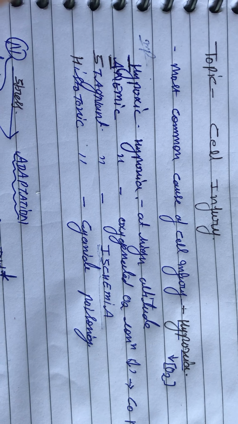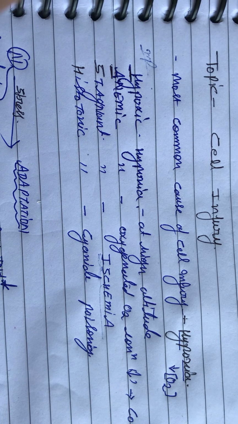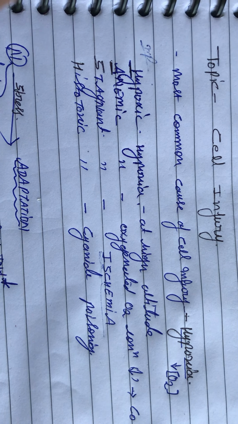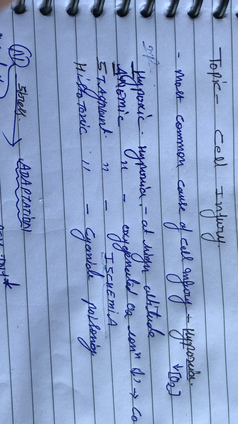Stagnant hypoxia means the blood oxygen decreases in the blood, like ischemic hypoxia. The most common cause is ischemia. Histotoxic hypoxia means histo means cells and toxic means poisoning. Poisoning of the cells, like cyanide poisoning.